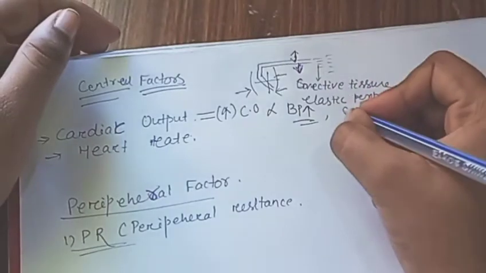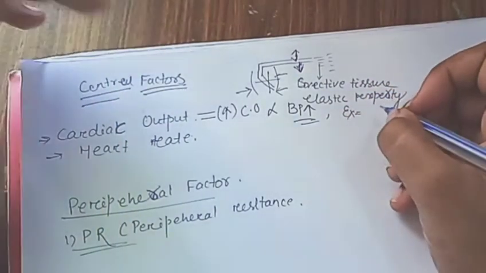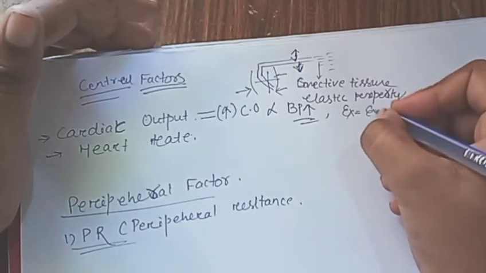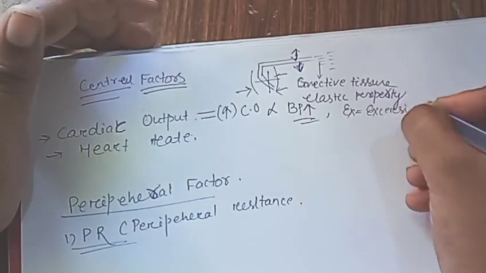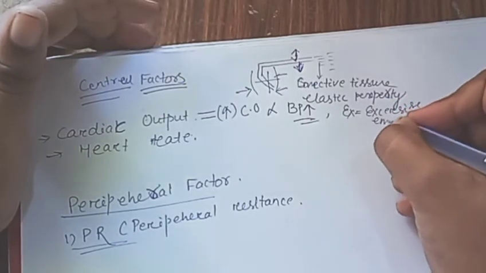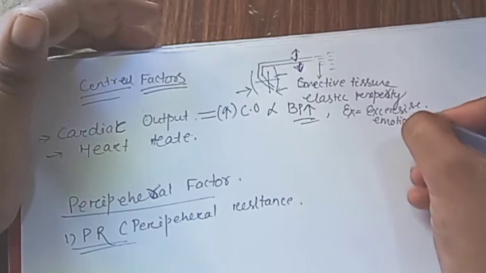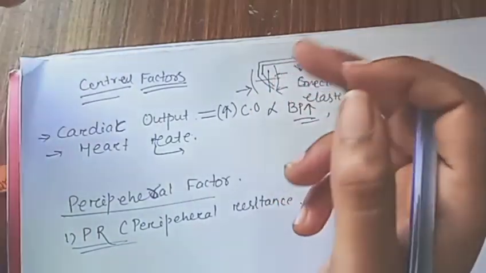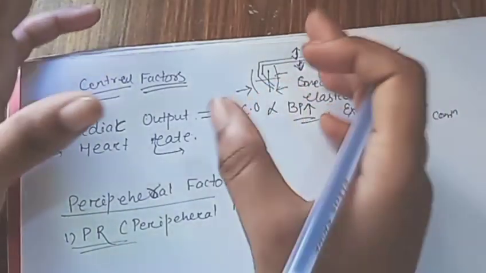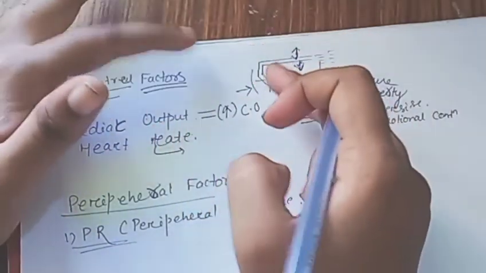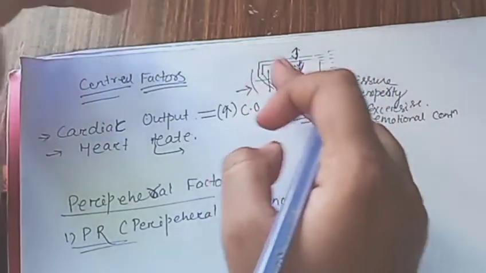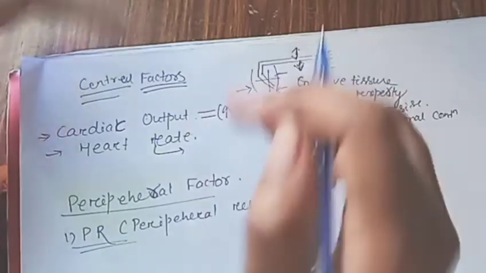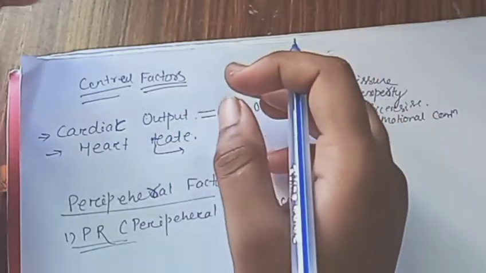And what are the examples? In which condition do these things happen? Mainly during exercise and emotional conditions. Then heart rate does not have much impact on pressure maintenance, but heart rate has a moderate role in the maintenance of normal blood pressure.